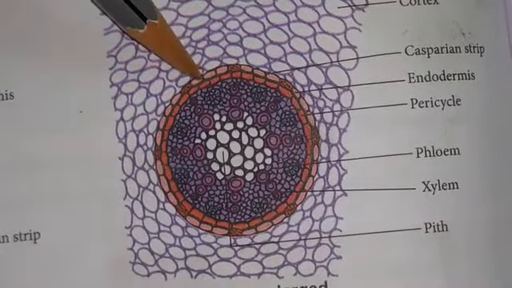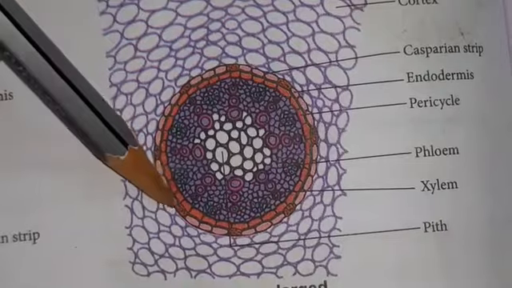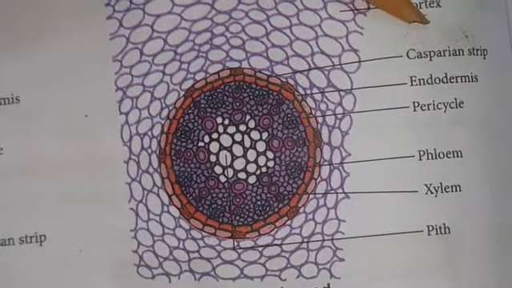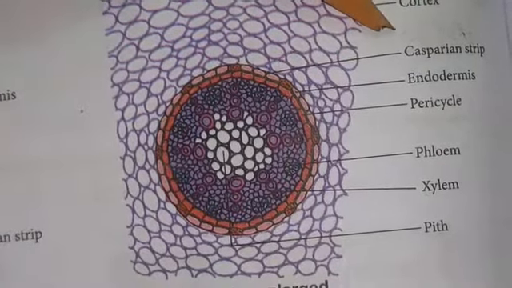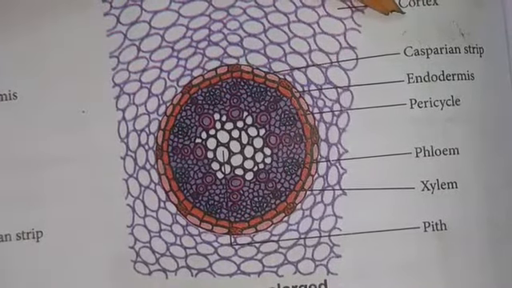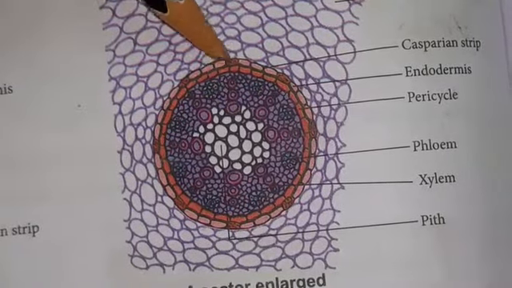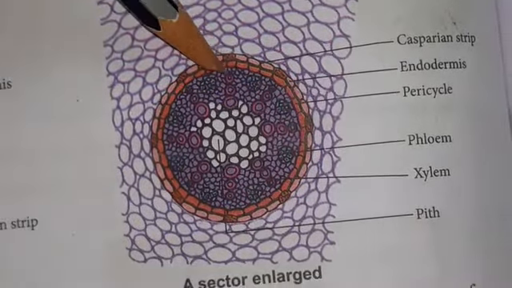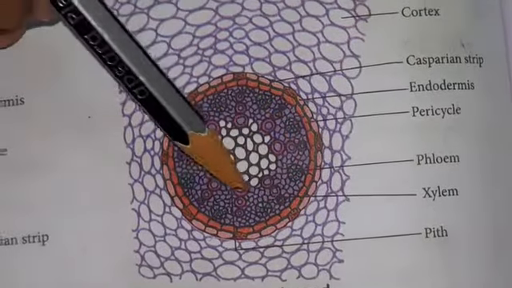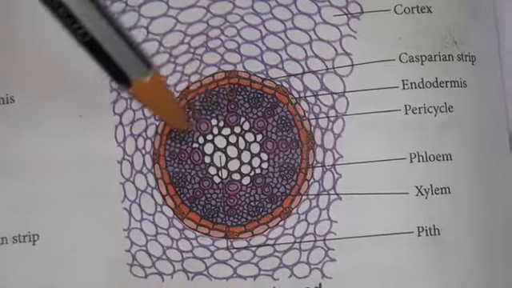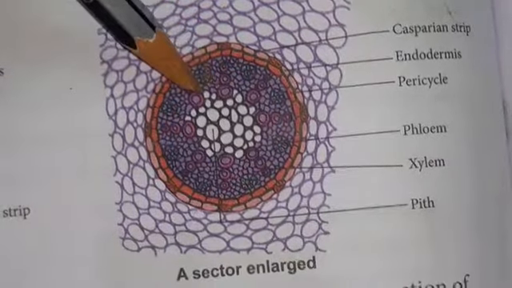In the radial wall and also the inner tangential wall, the band-like structure made up of suberin and lignin is called the Casparian strip. It was first discovered by Caspary, so it is called the Casparian strip. Some of the endodermal cells are present opposite to the protoxylem. In monocot root many xylem elements are present.